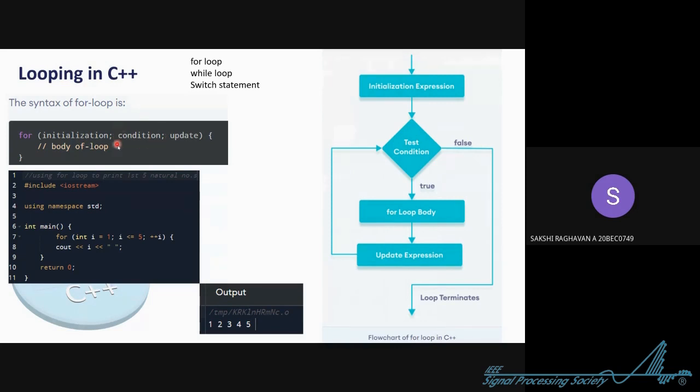Then you'll give the condition. The compiler will know that as long as this condition is true, I'll keep repeating this for body, and as soon as it turns false, I'll come out of this for body. Then this is the update. If you want to print 5 values, after 1 you need to go to 2, right? And then 3 and 4. This is the update, that is, the action taken on this initialized variable. You'll understand better with the code.